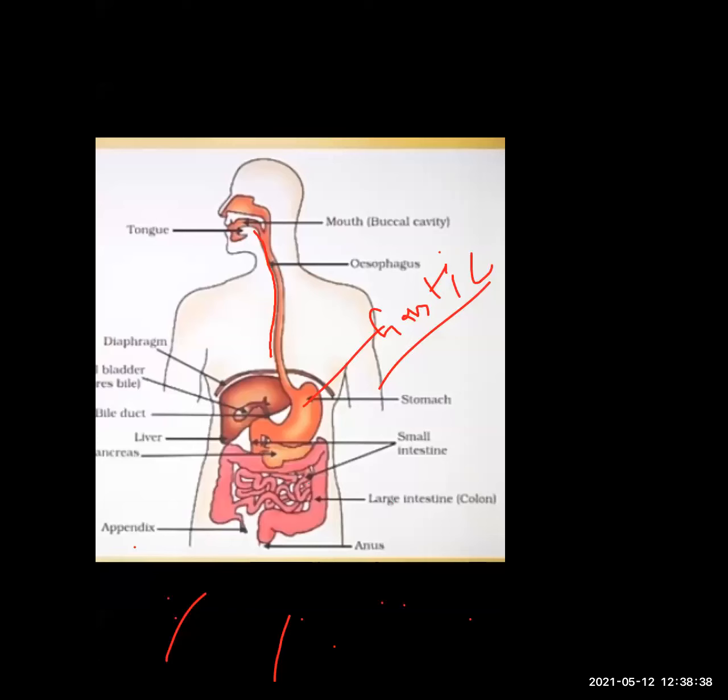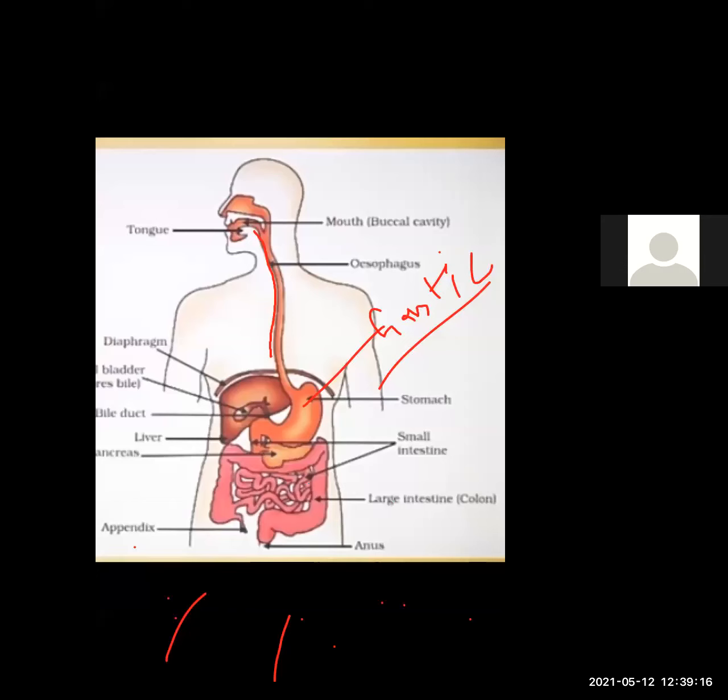The third component present in the stomach is mucus. That is a jelly-like or slippery substance. If you put your finger in the mouth, you feel a liquid substance present in the upper jaw and below the tongue. That is a slippery type of material. That is mucus-like material. It protects the wall of the stomach.